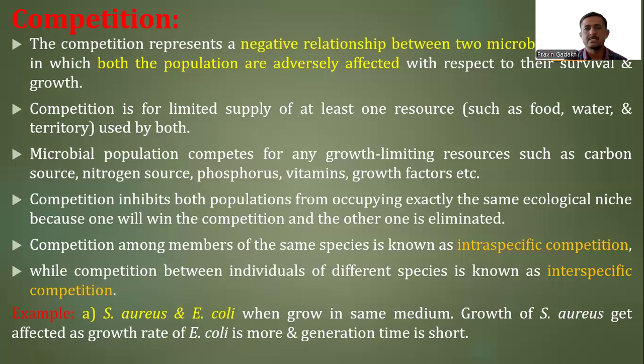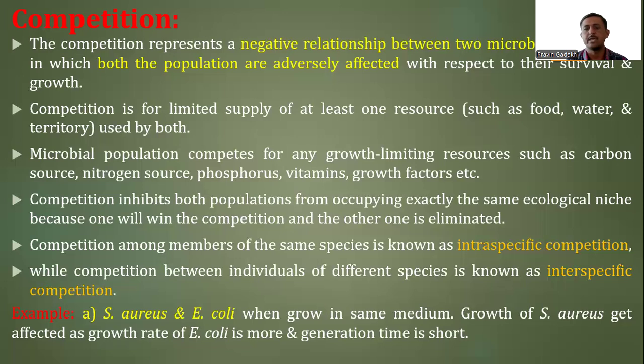When we talk about an example of competition, here we can see when we grow a culture of Staphylococcus aureus and Escherichia coli in a particular growth medium. What happens is, due to the short generation time of E. coli, its growth multiplies very fast, so that it absorbs nutrition from that particular growth medium, and it becomes a nutrition-deprived medium for Staphylococcus aureus.